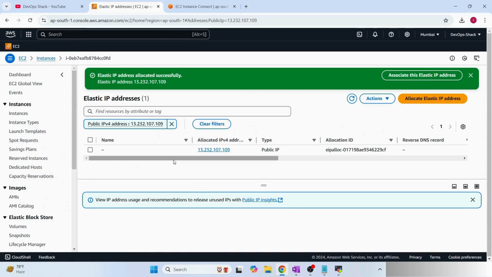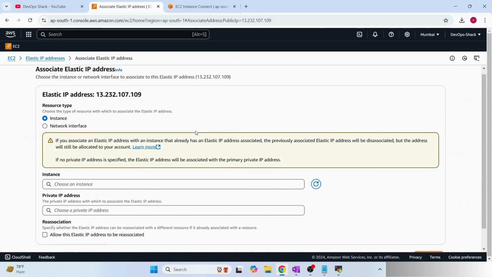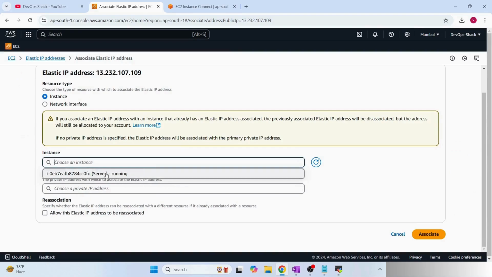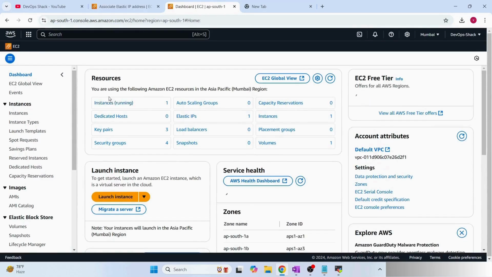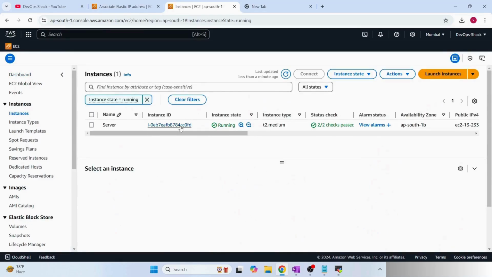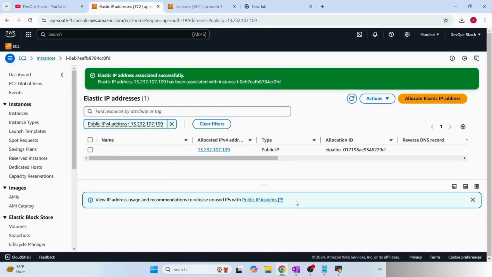And now you can see a new IP address has been created, right? Select that and now click on actions, and we have associate Elastic IP address. So click on that. Now we have to select the instance with which we want to associate. So you can see this is the instance which is running as of now. Select that. Okay, we will just leave the rest as it is, and we have selected the instance ID. If I show you EC2, we have the instance ID of 0FD, right? And here also the same thing. So now we have selected, click on associate, and let's wait for this.